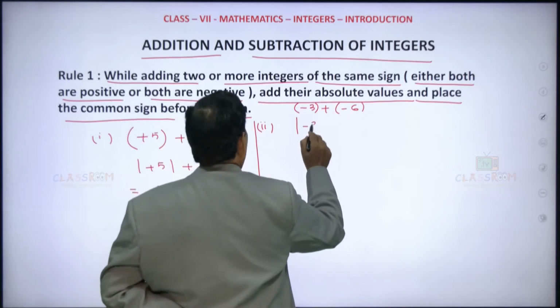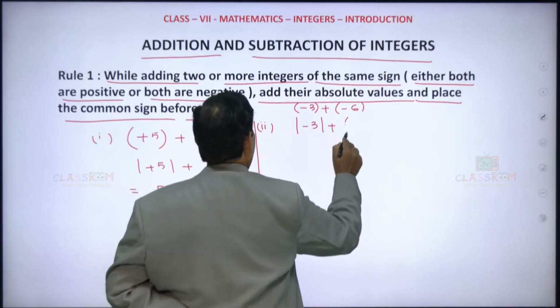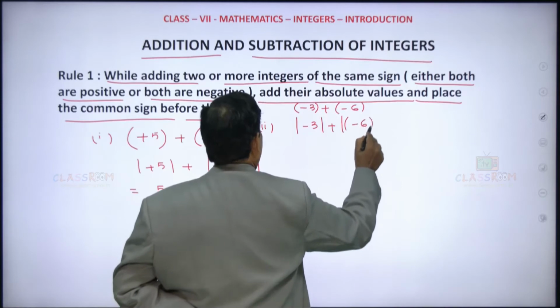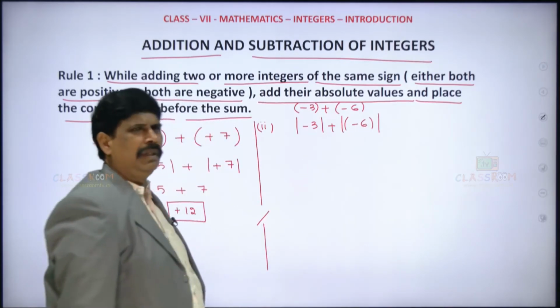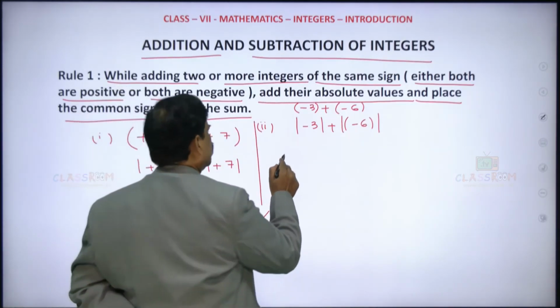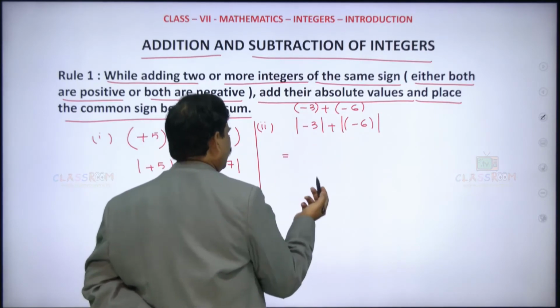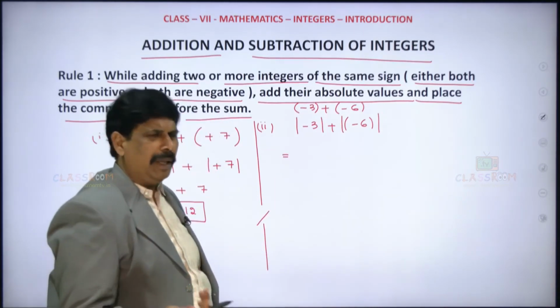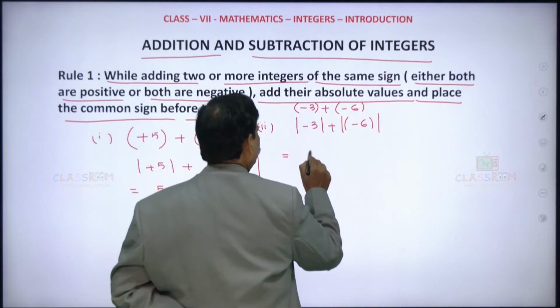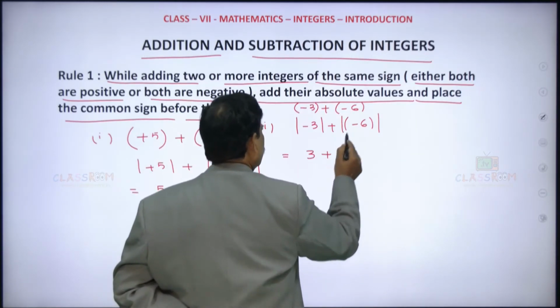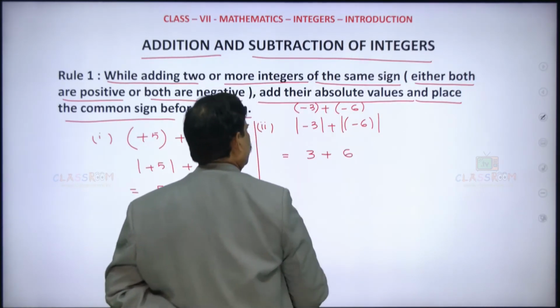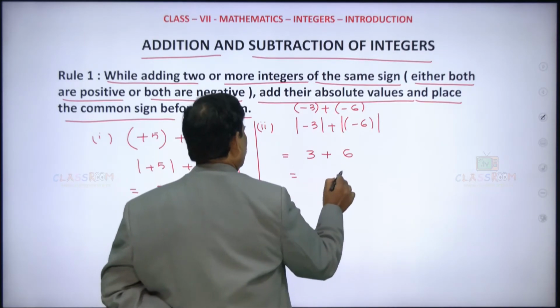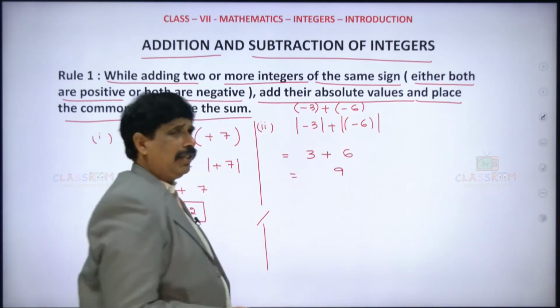Take the absolute values of both. What is the absolute value of minus 3? What is the modulus of minus 3? It is 3 here. Plus, here it is 6. So 3 plus 6 is 9.